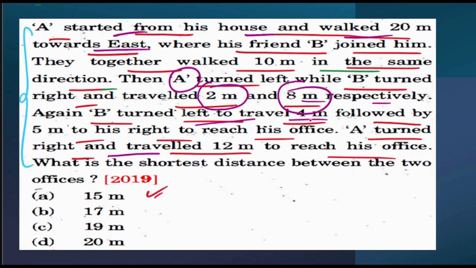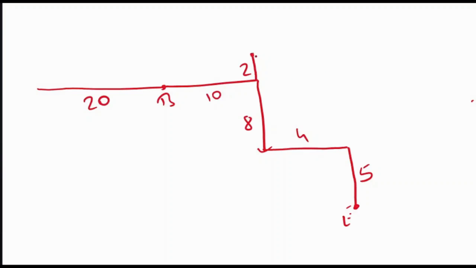Now next, what about A? Now A turned right and traveled 12 meters to reach his office. So A is at this position, traveled 12 meters to reach his office. Say for example, this is F. Now they are asking what is the distance between E and F. So let's suppose we'll draw this. We'll make it as a triangle.